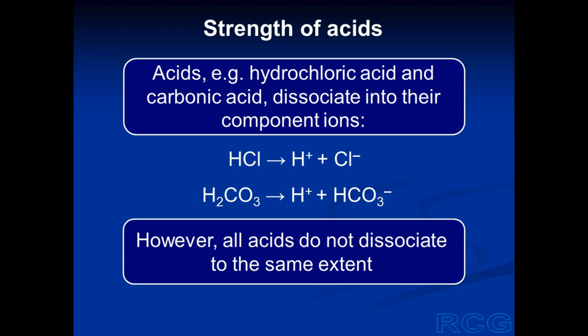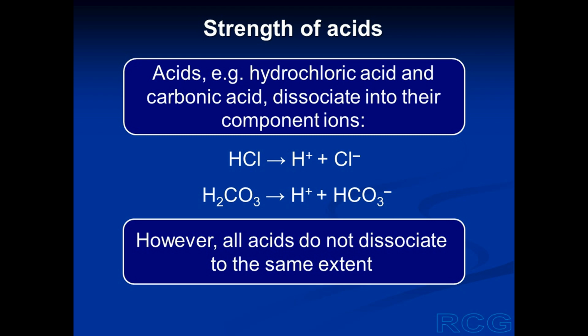If we have another solution having 100 molecules of carbonic acid, very few molecules will dissociate into H ions and bicarbonate ions, and most of the carbonic acid molecules will be undissociated. Therefore, the concentration of hydrogen ions will be much higher in the solution having hydrochloric acid as compared to the hydrogen ion concentration having an equal number of carbonic acid molecules.